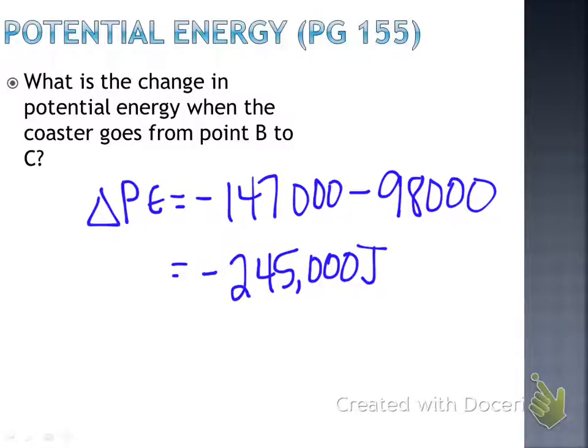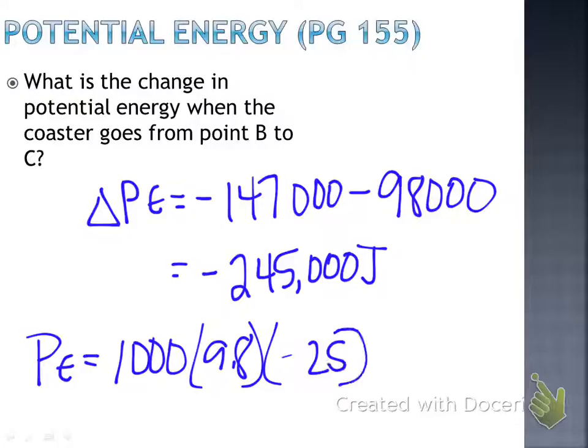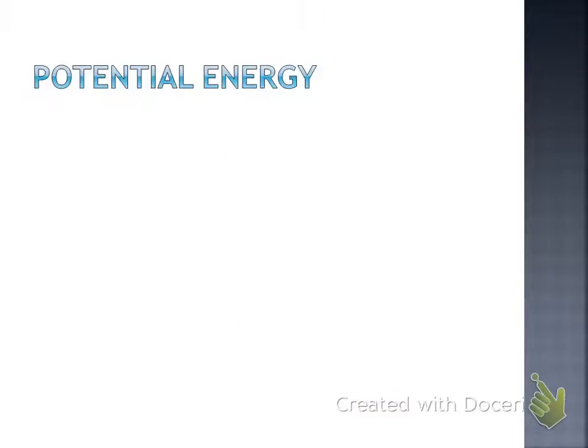Okay, so when we started at point B, we had 98,000 joules worth of potential energy. By the time we dropped 25 meters to point C, we have now a total of negative 245,000 joules of potential energy. So we lost that much. Another way that you could do that, that would be just as simple, would be to take m times g times negative 25, since that's how many meters we fell. And that would give us the exact same answer. As long as you look at the difference in height between those two things, you would get the same answer. Questions here? All right, pretty simple so far.